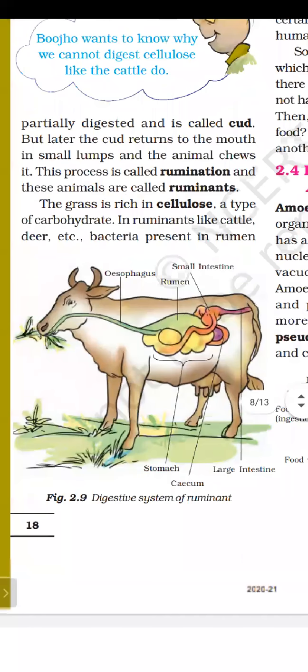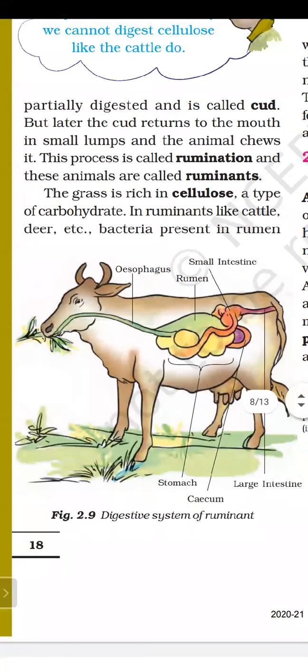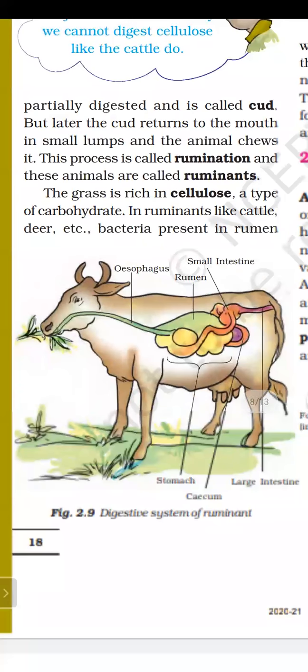Now I am explaining this with the help of this diagram. What is the digestion process inside a ruminant? Look at the diagram of the digestive system of a ruminant carefully. First, the grass-eating animal will eat grass and quickly swallow it, and it will be stored in the rumen, which is a part of the stomach. Here the grass will be partially digested, means half digested, not fully digested, and that partially digested grass is known as cud.